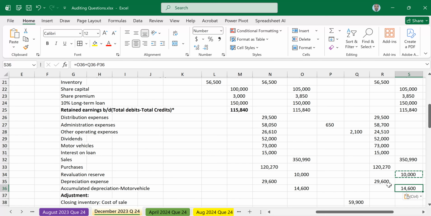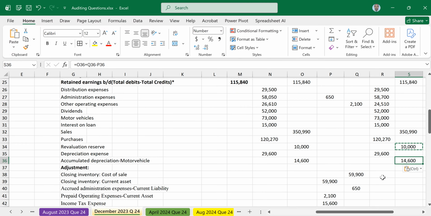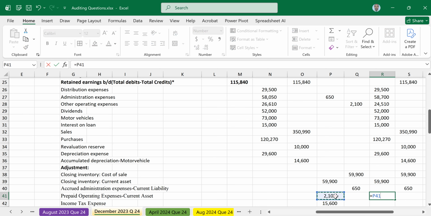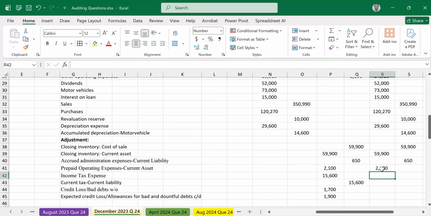Our adjustments are different. You don't use those formulas that we have up there. For adjustments, this is a credit balance, equal sign this. Then this is a current asset. Just pick it the way it is. This is a liability. This is on the side of asset. You drag together with the other income tax.